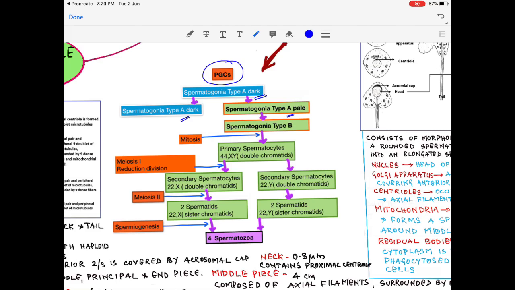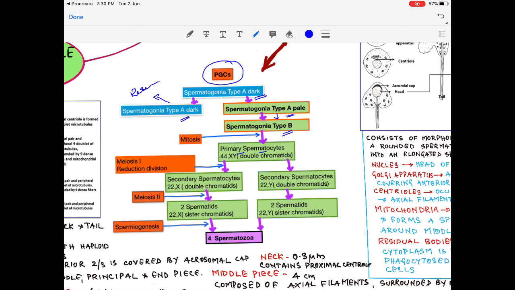Now this type A dark will go back to the reserve pool and remain in the same number. The type A pale will undergo further differentiation and form type B cells by mitotic division. This type B will undergo further differentiation. By mitotic division, it forms primary spermatocytes.